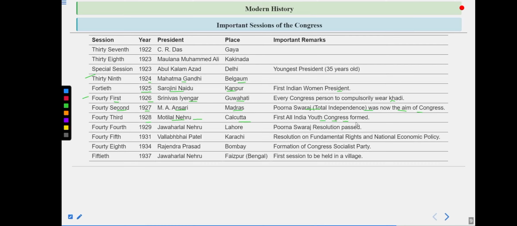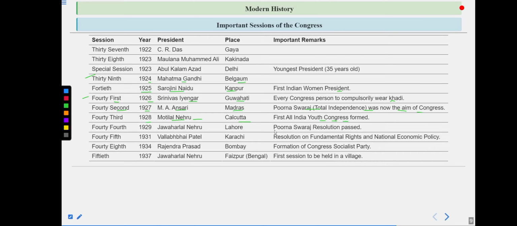First All India Youth Congress formed. One more thing happened here, do remember that. This was also the time when, on the one side, in 1927, the Simon Commission was formed in Britain and was to be sent in 1928 to India. Indians were so angered by that decision of the Britishers that they wanted to become a part of the Simon Commission.